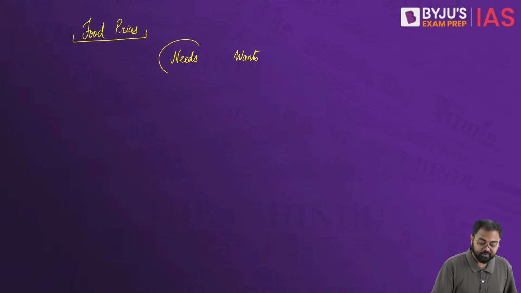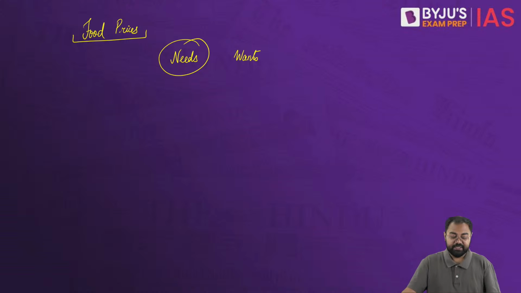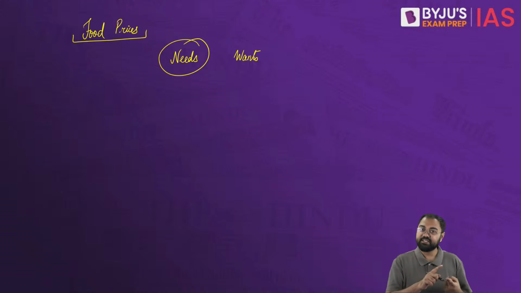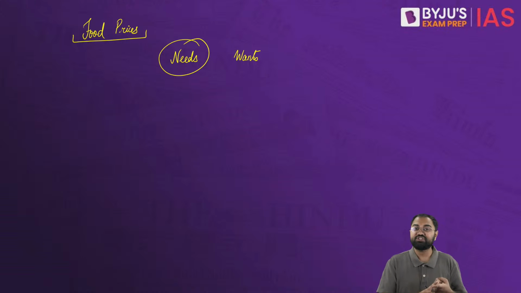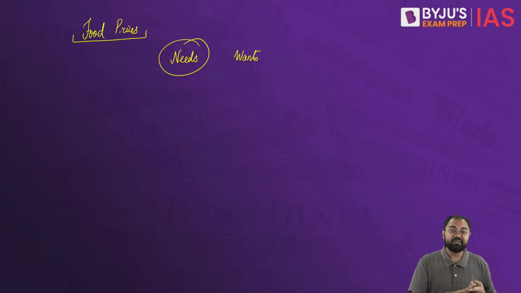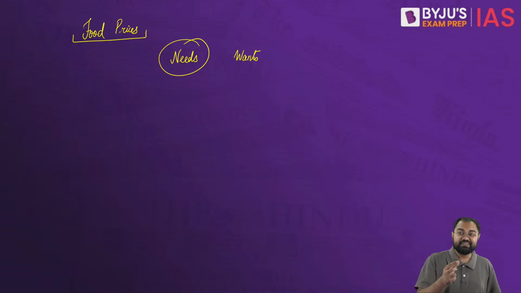First you would obviously spend on needs, or at least you should first spend on needs and then think of wants. Food is a need. Spending on shelter is a need. Spending on healthcare is a need.